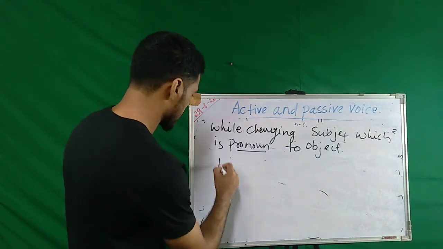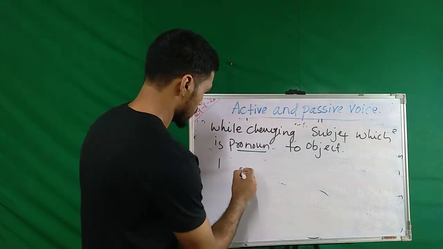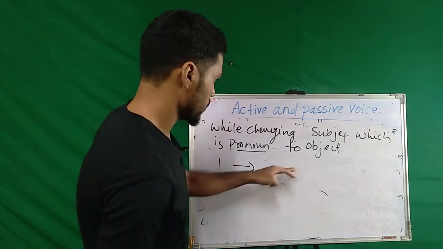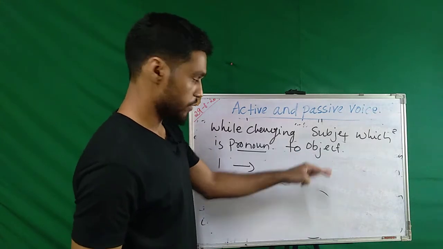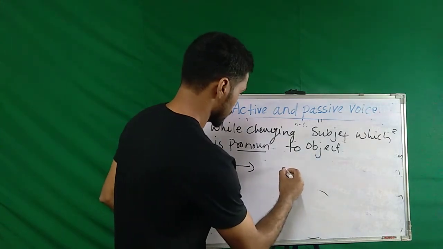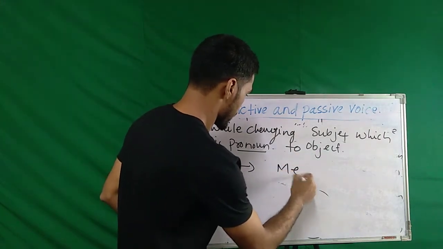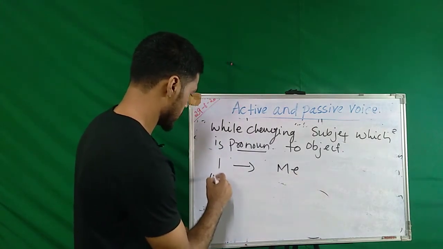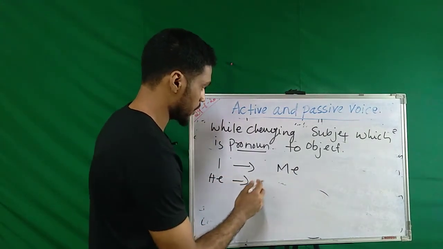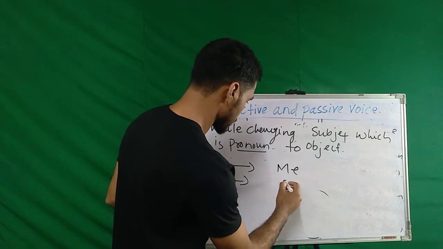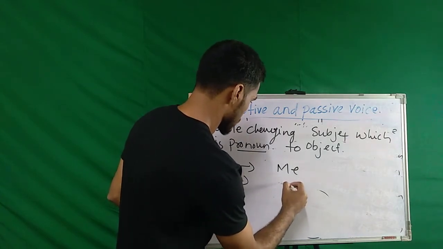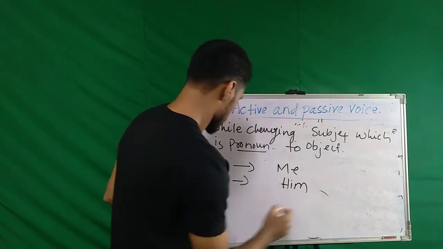For example, I will be converted to the object me, and he will be converted to the object him, right?